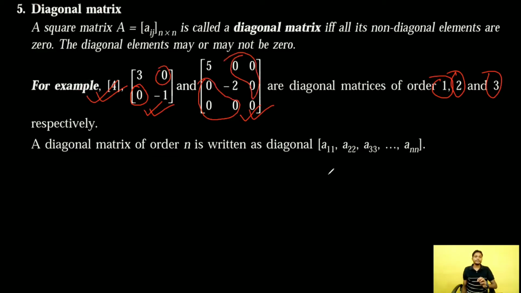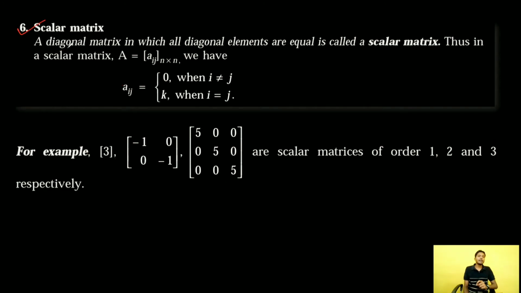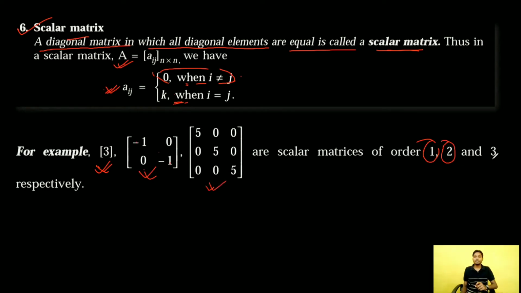Okay. Sixth, a scalar matrix. A diagonal matrix in which all the diagonal elements are equal is called a scalar matrix. And if A is a scalar matrix, then obviously all the elements Aij of this scalar matrix satisfy this condition. All non-diagonal elements are 0 and all the diagonal elements are the same number. This is an example of a scalar matrix whose order is 1. This is an example of a scalar matrix whose order is 2. Here all the elements are the same. This is an example of a scalar matrix with order 3.